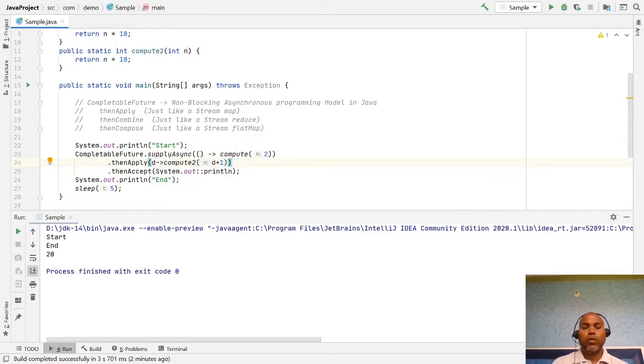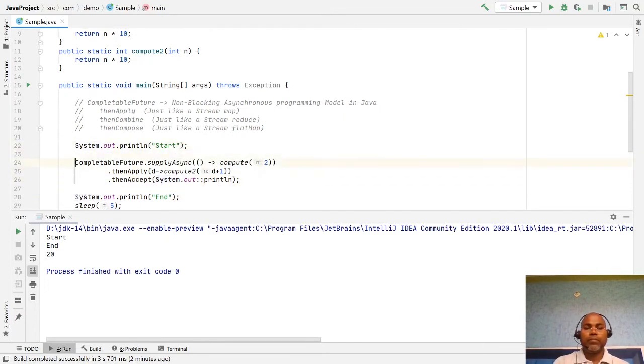So here we are taking the input of the first asynchronous task, and after the return value I again apply another non-blocking call, transforming t into another compute function, and after that the value is returned and accepted by this third method.